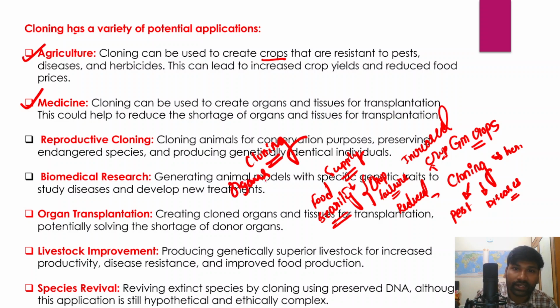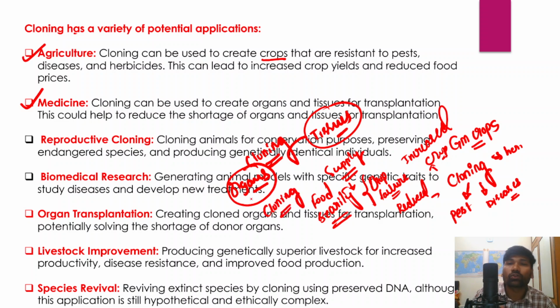We can create organs, we can also create tissues, and whatever organs or tissues we have created through cloning can be used for transplantation. And in fact, there is a huge demand for organs and also tissues. So these organs and tissues can be used for transplantation, and that reduces the shortage of organs and tissues for transplantation.